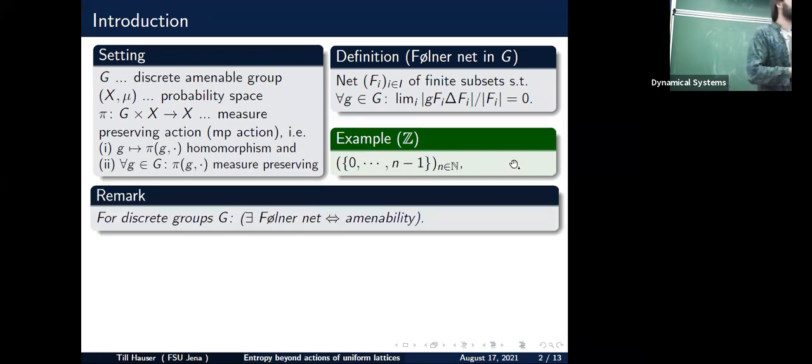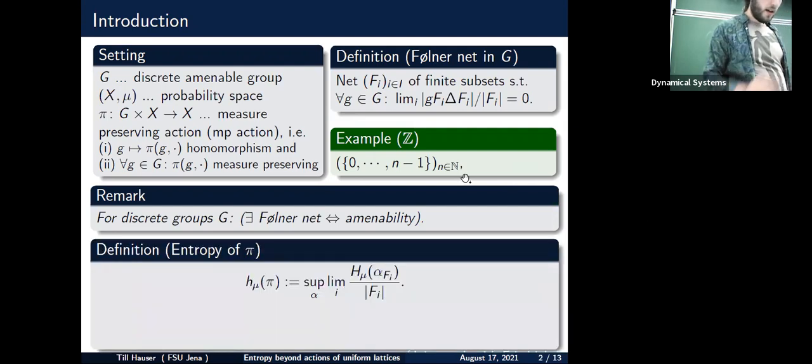For discrete groups, one can use these Følner nets in order to characterize amenability. So amenability is equivalent to the existence of such a net. And this is why I chose this context in order to define the measure theoretical entropy.